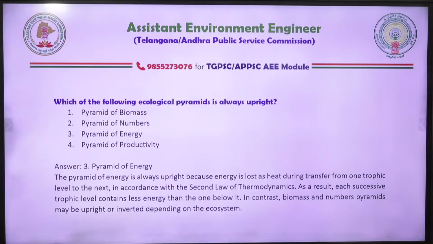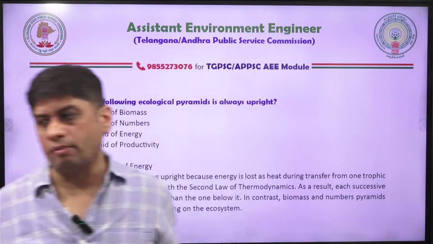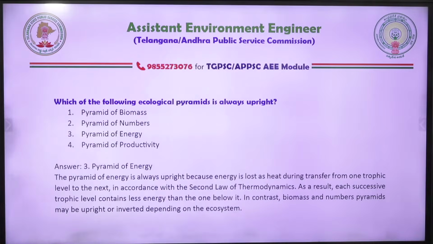So just now we discussed this. The pyramid of energy is upright because energy is always lost from one trophic level to another, and this is in accordance with the second law of thermodynamics. So remember, if he asks which law explains energy loss at different levels, you will say thermodynamics.